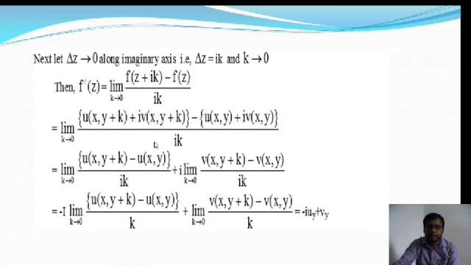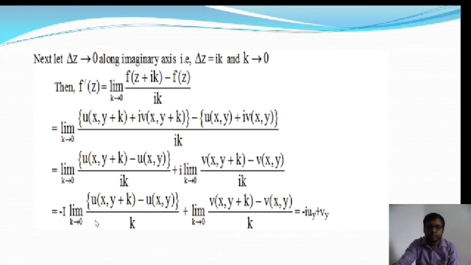So i is common from the second and fourth terms, we will get this one. Okay, so from the second expression i cancels from numerator and denominator, and it will be this one. Okay, this limit k tends to 0 of v of x comma y plus k minus v of x comma y by k, and this is actually the partial derivative with respect to y.